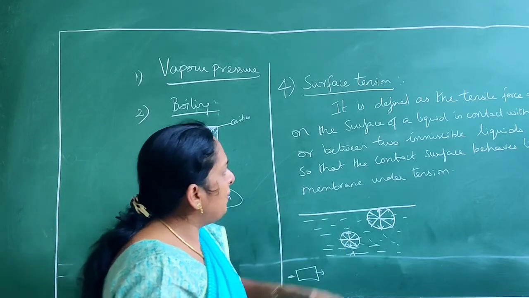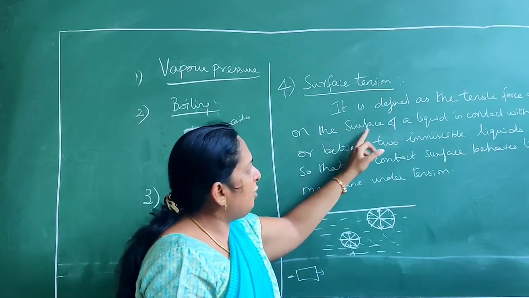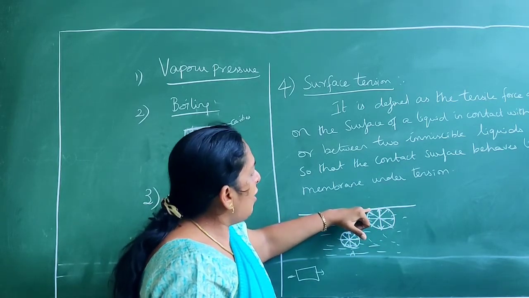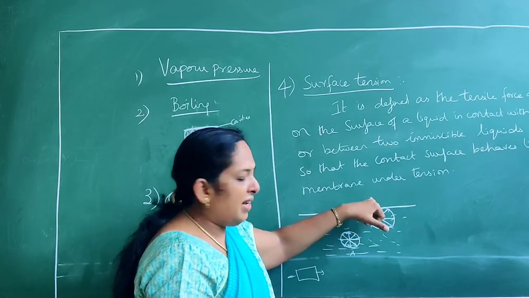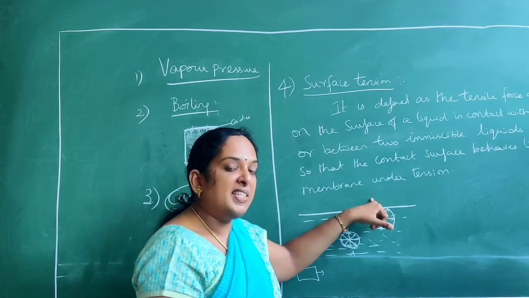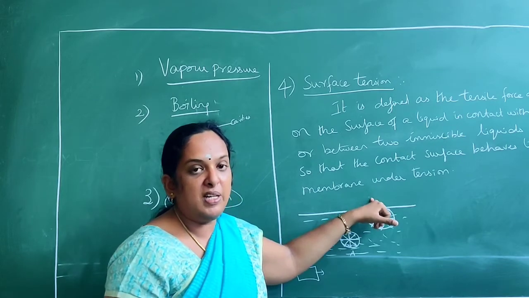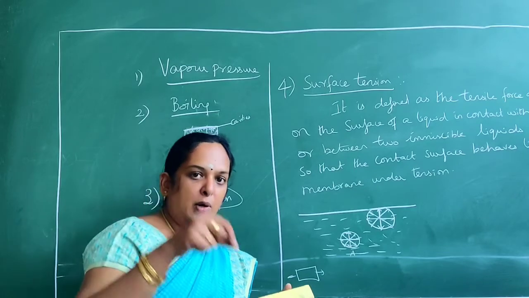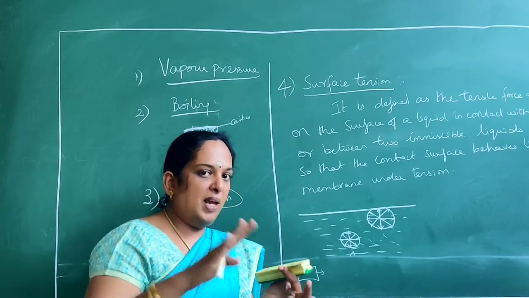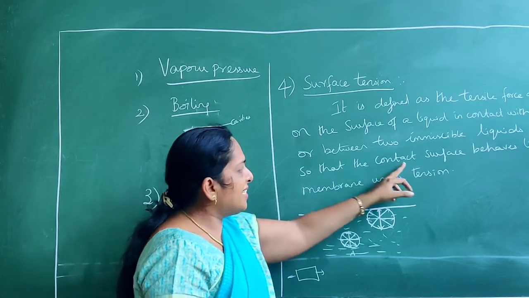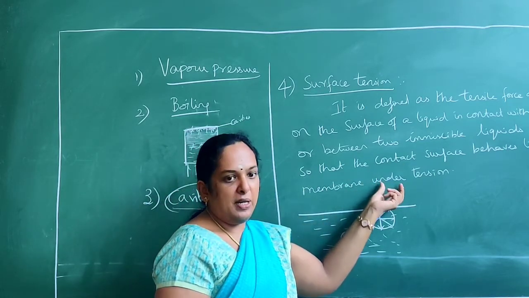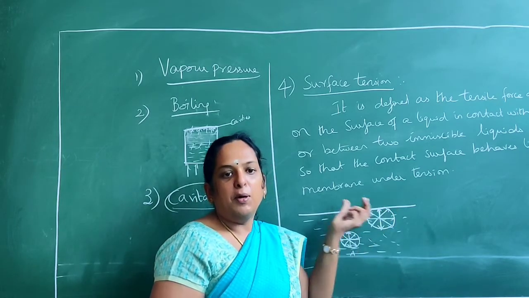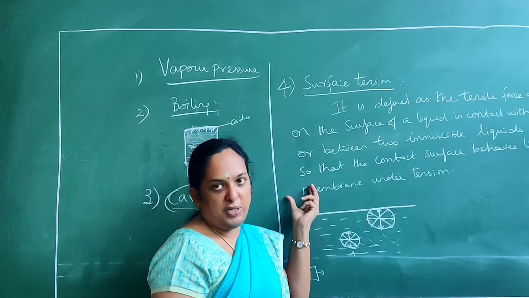That force is said to be your surface tension. It is defined as a tensile force acting on the surface of a liquid. It is a force in contact with gas, so here it is in contact with the gas. But in some other cases it can be in contact with two immiscible liquids. Immiscible liquids means they will not mingle together, for example, oil and water. If you add oil and water, it will not get dissolved. So the contact surface behaves like a membrane under tension. That is called surface tension.